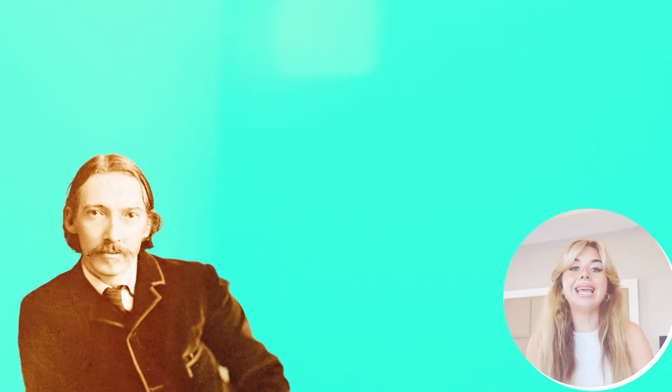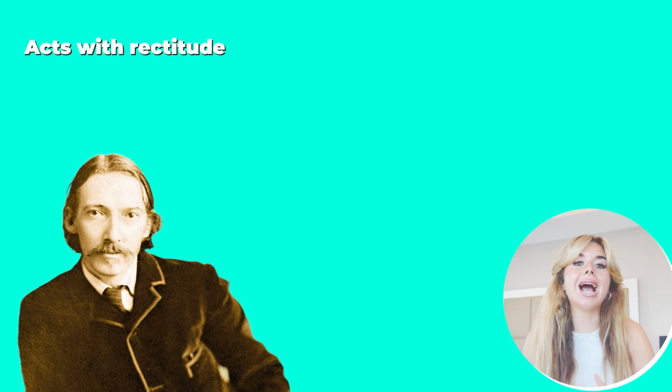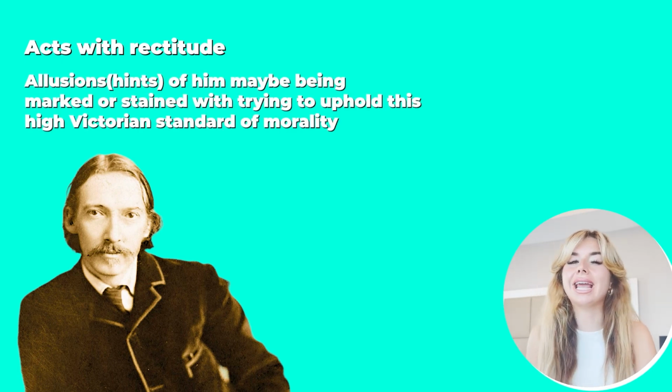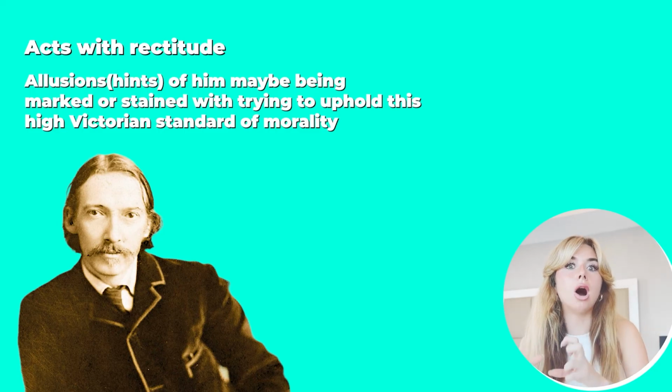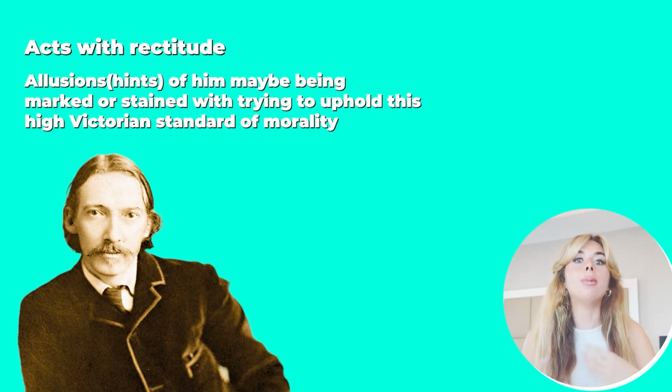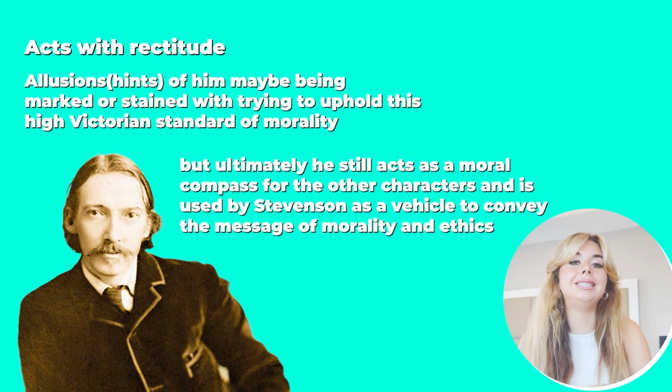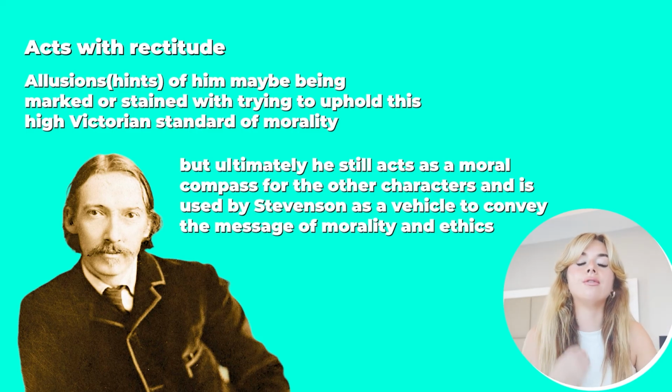So kind of think, overall, Utterson, he acts with rectitude. He acts with a proper moral way. There are allusions, so like hints, of him maybe being marked or stained with trying to uphold this high Victorian standard of morality, but ultimately he still acts as a moral compass for the other characters and is used by Stevenson as a vehicle to convey the message of morality and ethics.